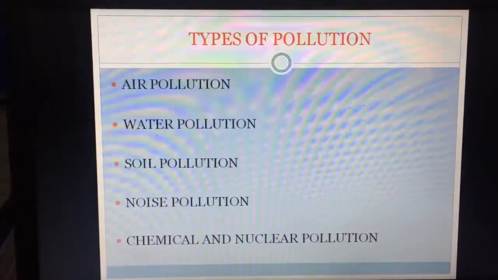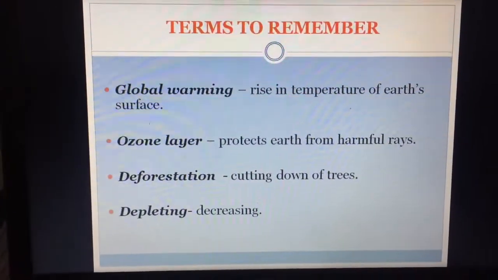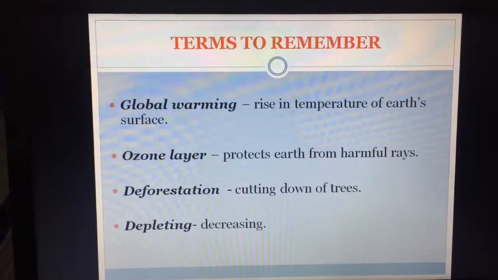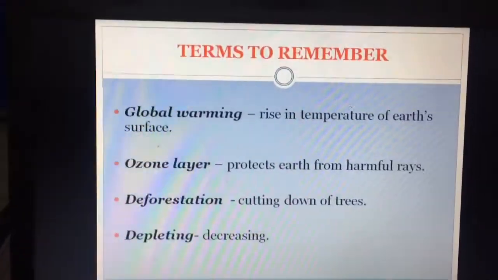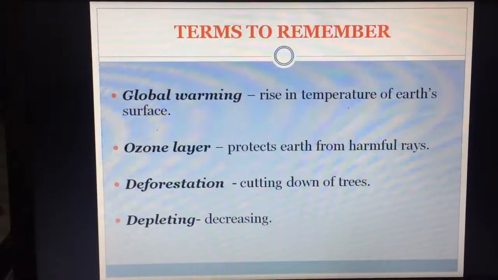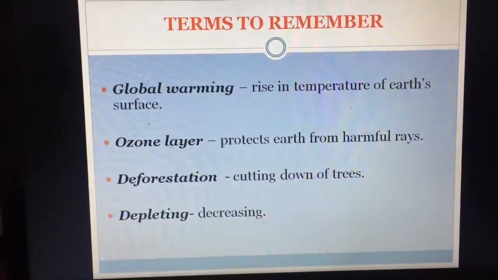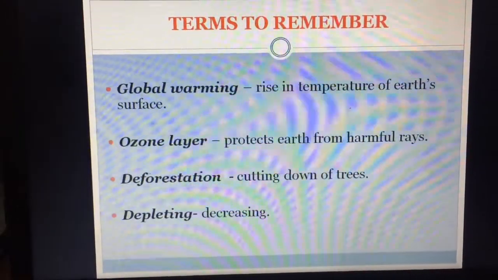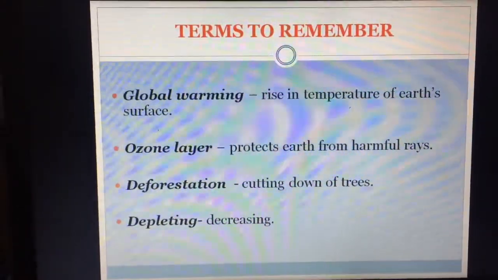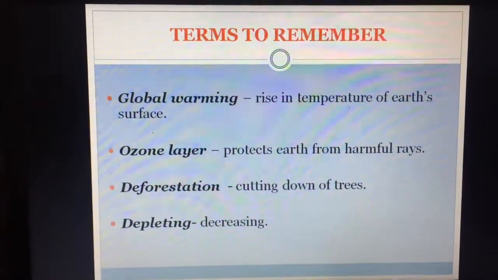Before starting air pollution, there are certain terms we'll be coming across, so we need to understand those words, like global warming. What is global warming? It is the rise in temperature of Earth's surface. Now, see children, everyone has a two-wheeler or four-wheeler at home.